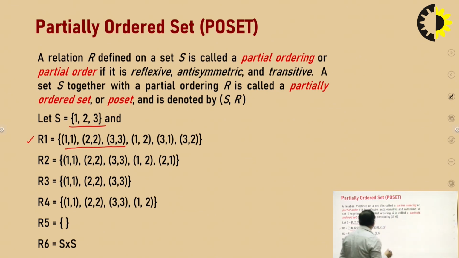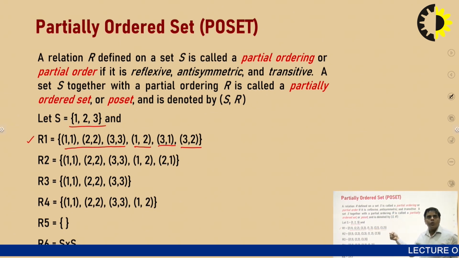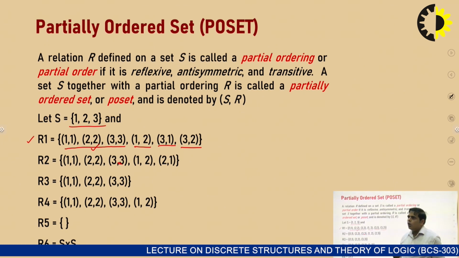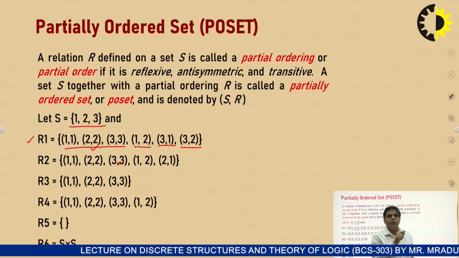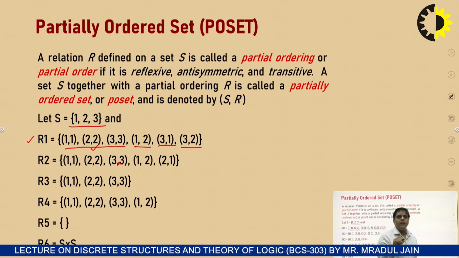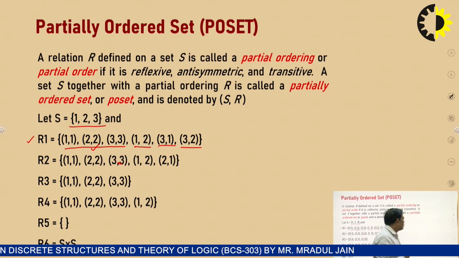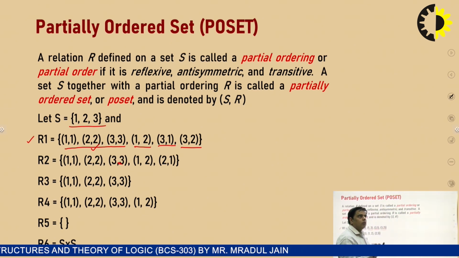So we can check if there exists 1, 2, there must not be 2, 1. If there exists 3, 1, there must not be 1, 3. If there exists 3, 2, there must not be 2, 3. Because for this type of elements, the image pair should not exist for an antisymmetric relation. Only for the diagonal elements, the image pair exists. And we have to check the transitivity. For transitivity, we already know that if A is related to B and B is related to C, then there must be A is related to C. So we will check for each and every set of pairs.